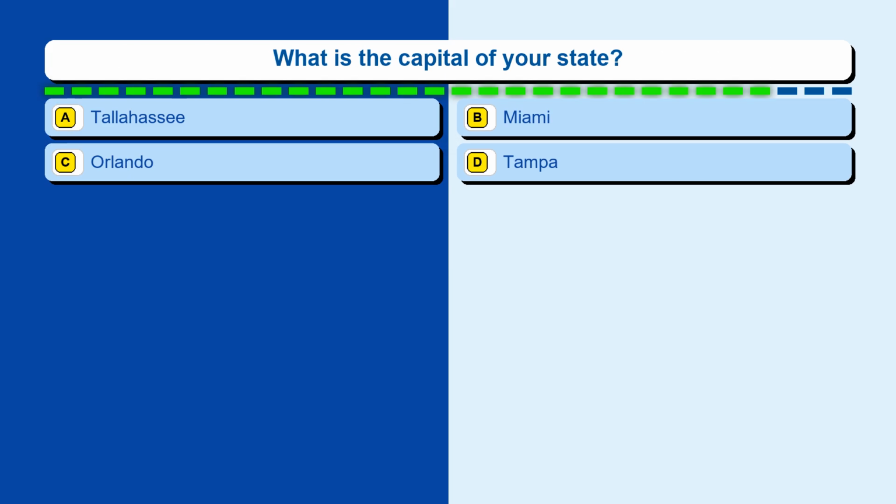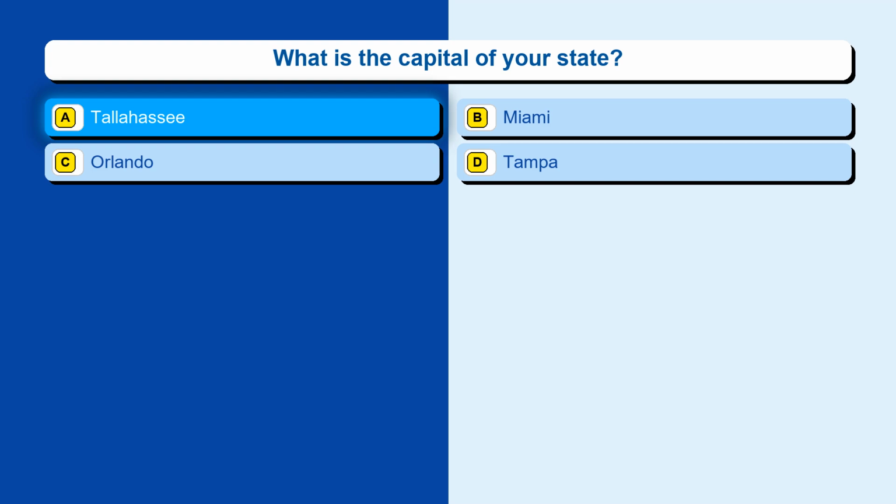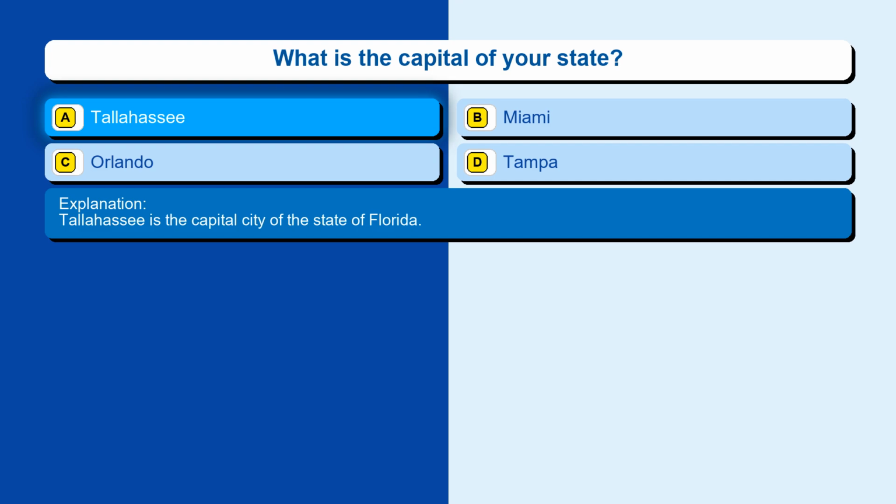Question 84. What is the capital of your state? Option A, Tallahassee. Option B, Miami. Option C, Orlando. Option D, Tampa. The correct answer is option A, Tallahassee. Tallahassee is the capital city of the state of Florida.